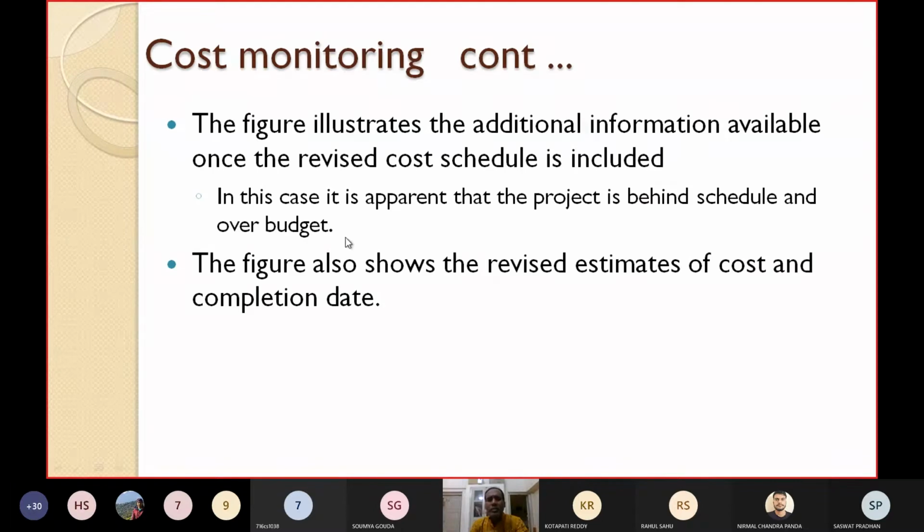The figure also shows the revised estimates of cost and completion date. It shows the revised estimates for the cost as well as for the time.